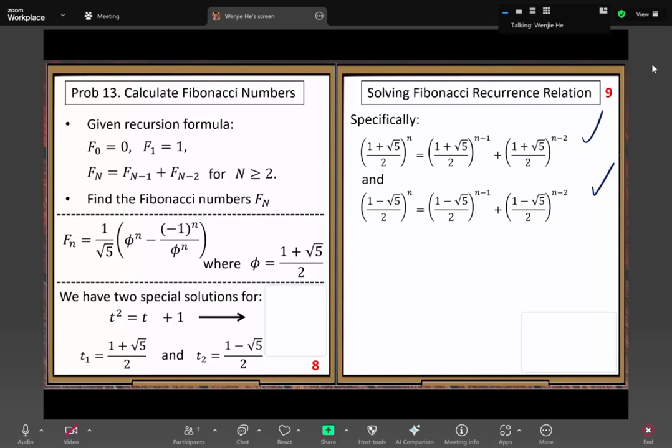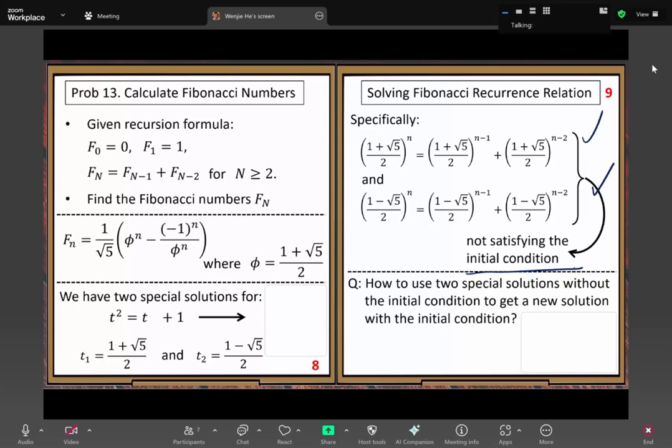Here, one more step. I want to give you that information. Here we can forget about the initial condition. We will fix the initial condition later. At this point we do not look at the initial condition. We just want to use these two special solutions to get a new solution, and we add the initial condition later.